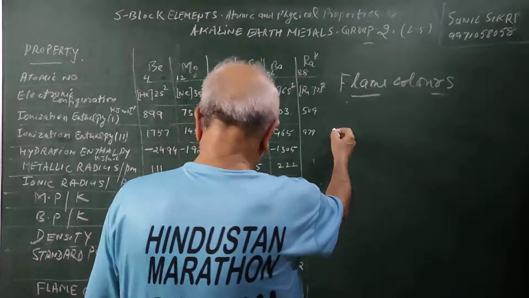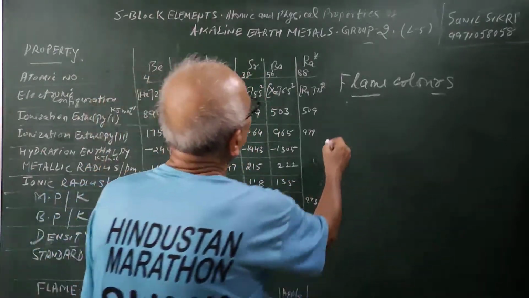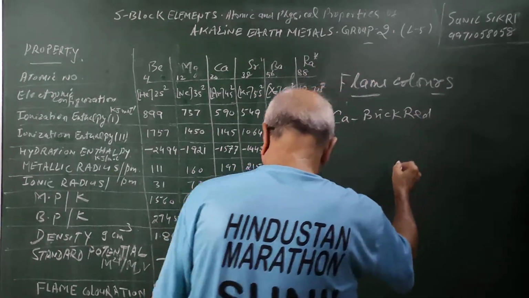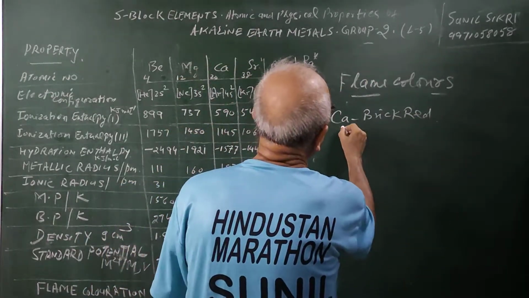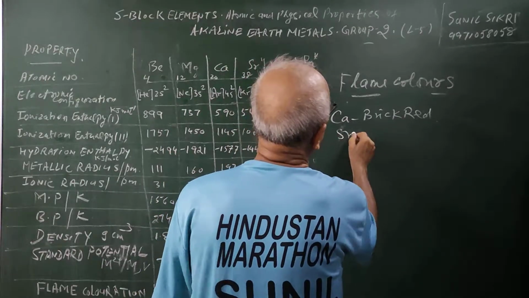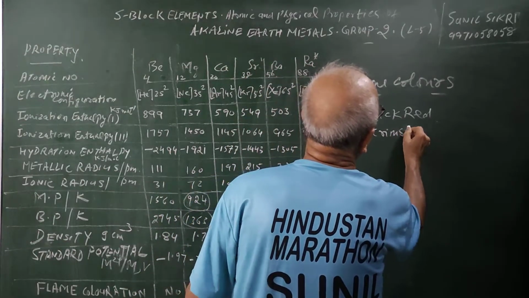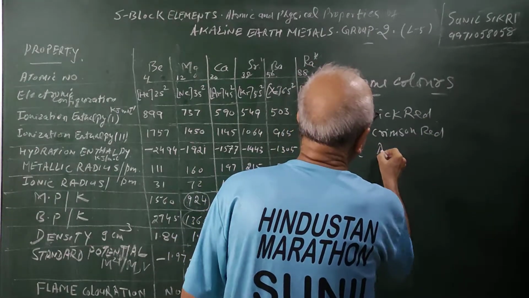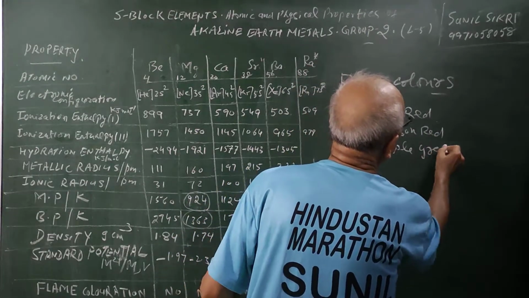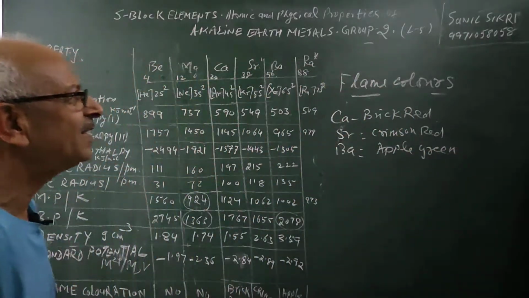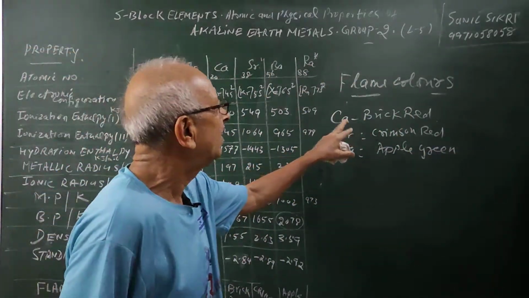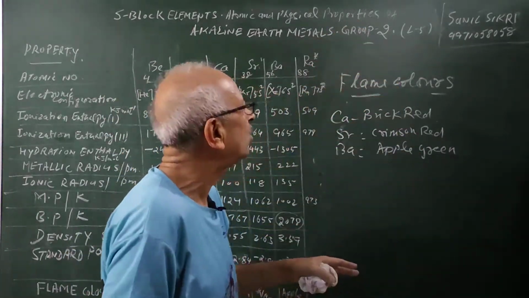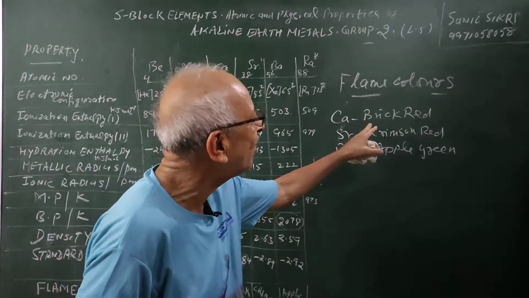Here you see that calcium gives a brick red flame color, strontium gives crimson red, and barium gives apple green. These are used for detection and identification of these elements when they are heated in the Bunsen flame. Their compounds or salts give these colors. Again the electrons are excited to higher energy states, and when they return back, they fall in the visible region.